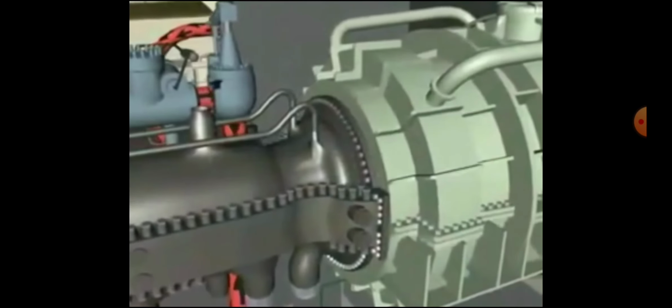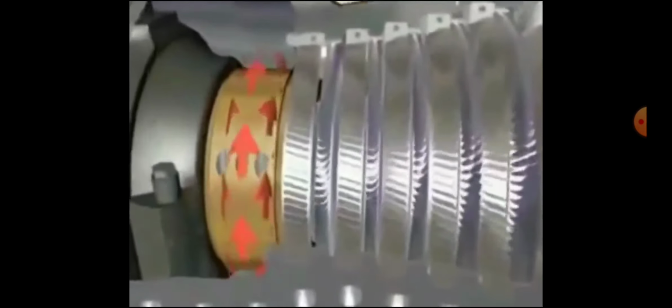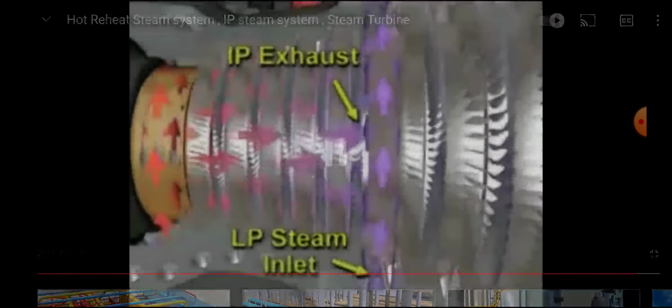The reheat steam flows into the first stage and then proceeds through the remaining 5 stages in the intermediate pressure section of the steam turbine. The steam flows through stationary diaphragms and rotating blades in the same manner as was shown in the high-pressure turbine blading. As the reheat exits the last stage of the intermediate pressure section, it mixes with the incoming low-pressure steam and flows to the low-pressure section of the turbine.